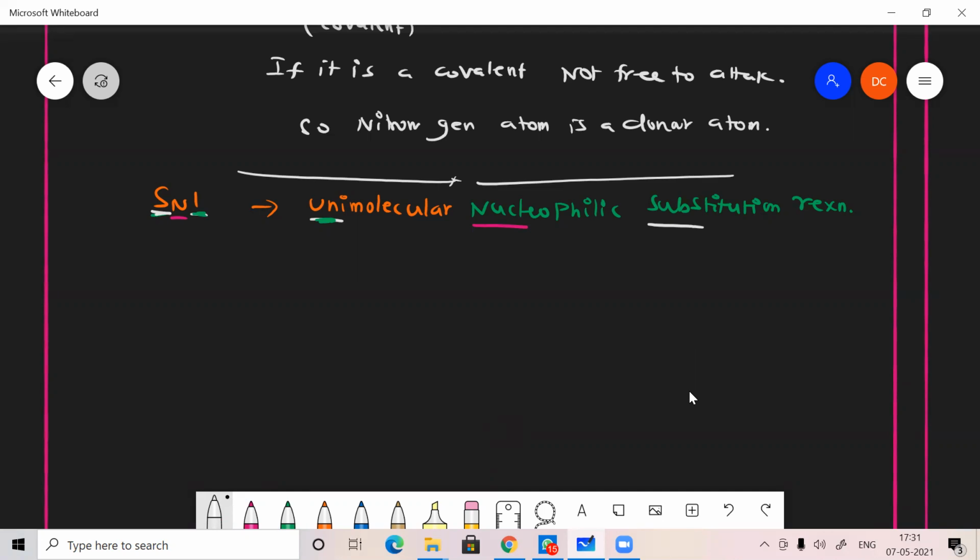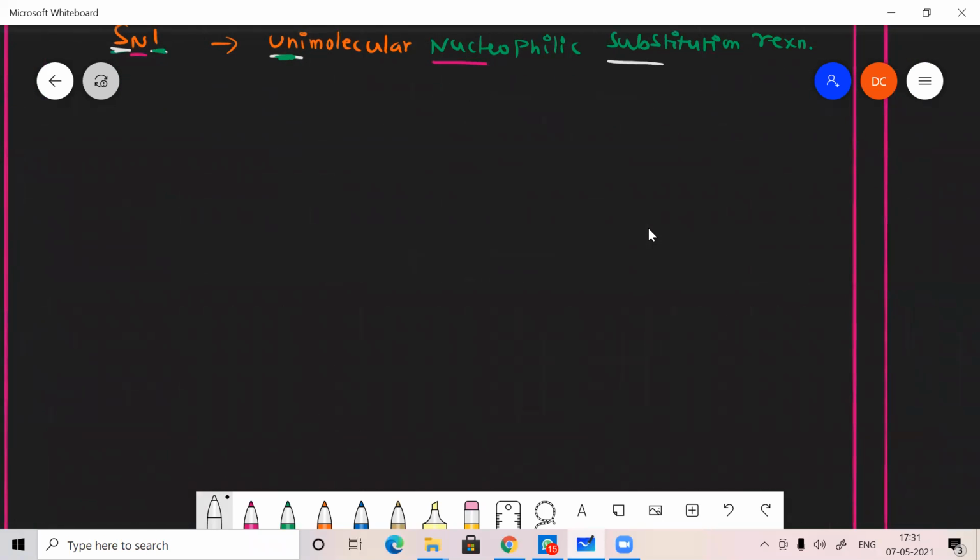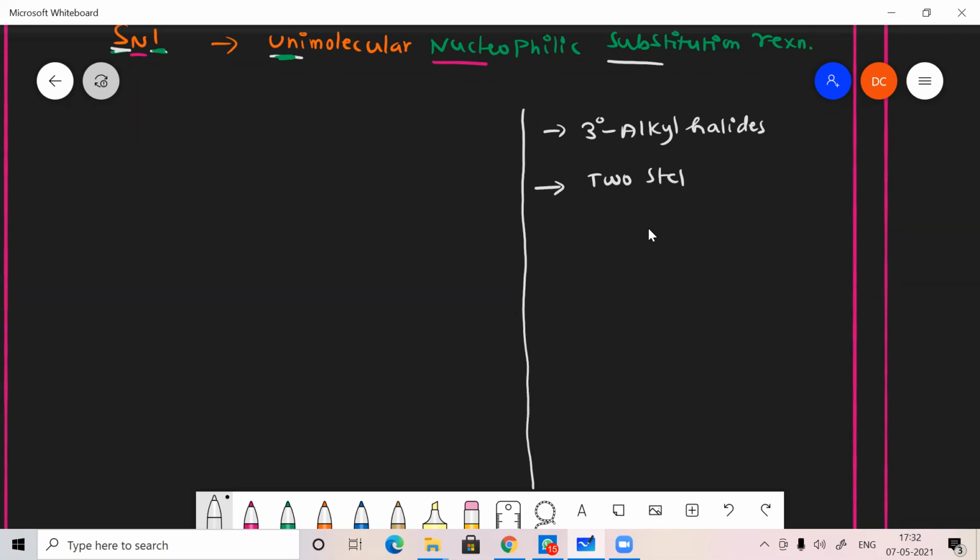So here, if a unimolecular nucleophilic substitution reaction wants to take place, it needs to satisfy some conditions. What are all the conditions? Let's check one by one. The first condition is the reaction will be very fast in 3-degree alkyl halides. And it involves a two-step process. The third one is we have to use a protic solvent.